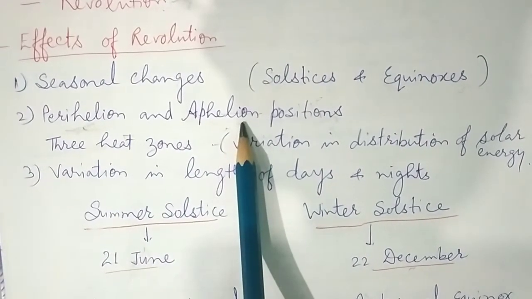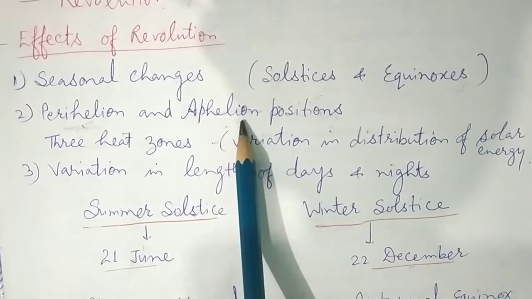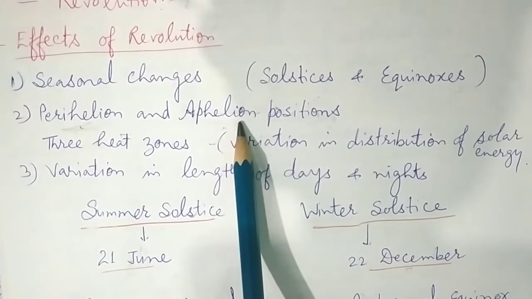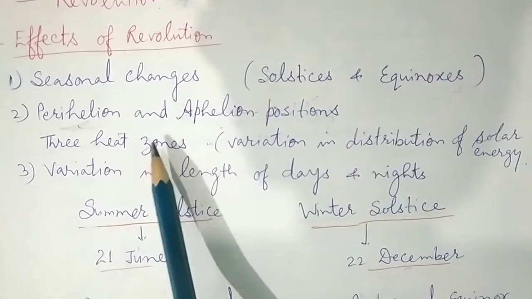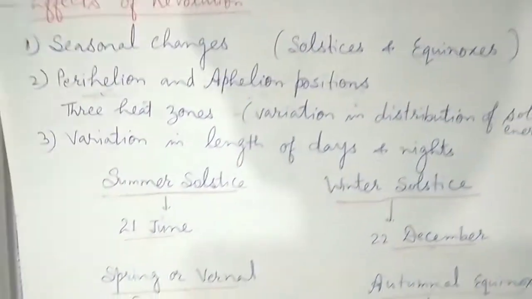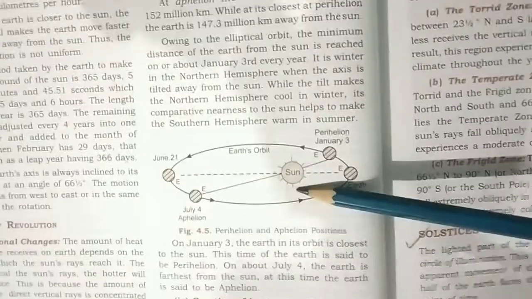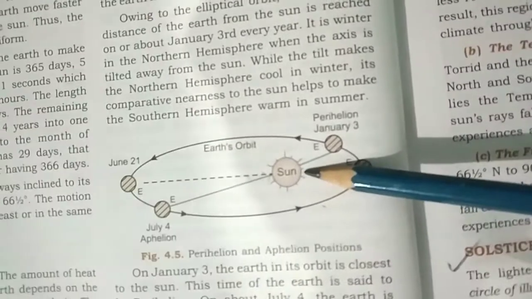At aphelion, the distance of the Earth from the Sun is 152 million kilometers, while at its closest, at perihelion, the Earth is 147.3 million kilometers away from the Sun.